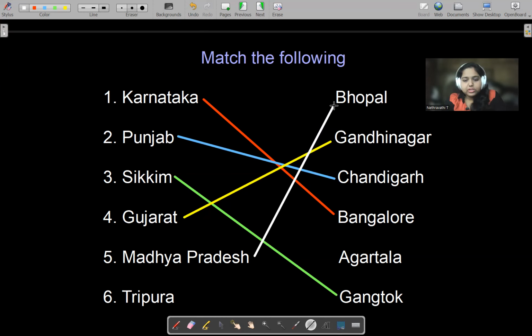Yes. The next is Tripura. Which is the capital of Tripura? Yeah, only one is left. That is Agartala. Agartala is the capital of Tripura. Okay, well done, guys. You all have done a wonderful activity. You all have mapped the states with their capital cities.